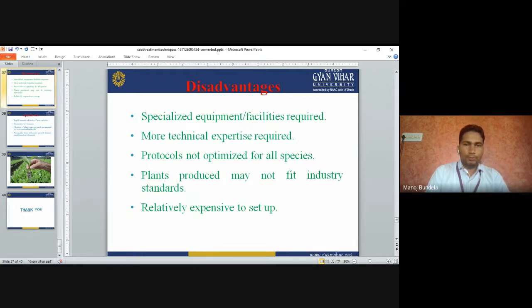Plants produced may not fit the industry standards. It is relatively expensive to set up. Whatever we set up is very expensive in this.